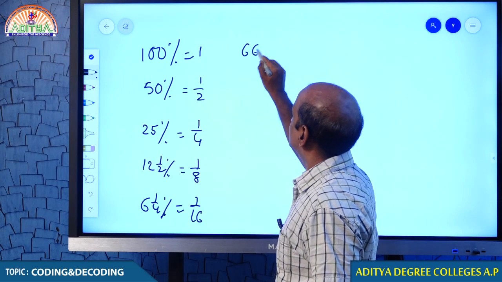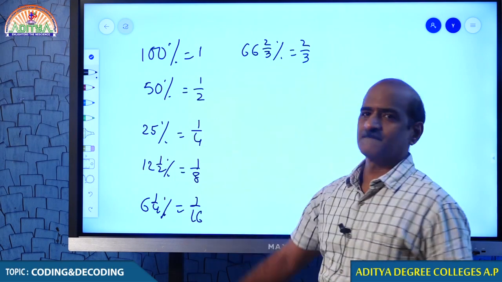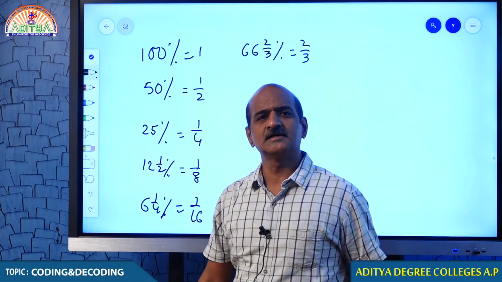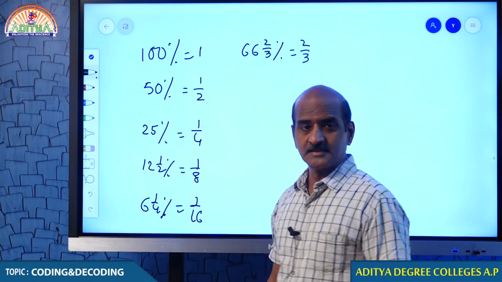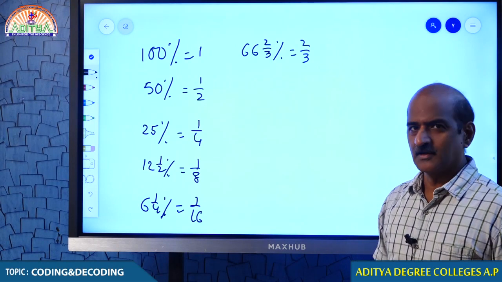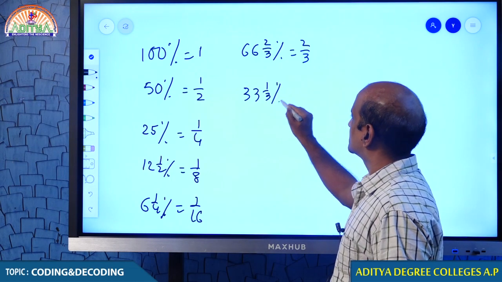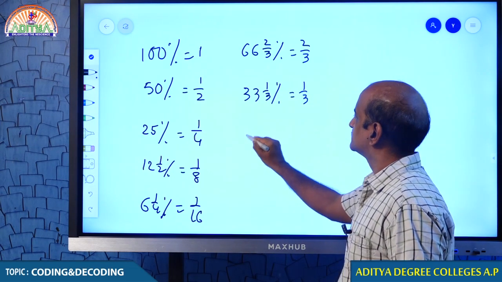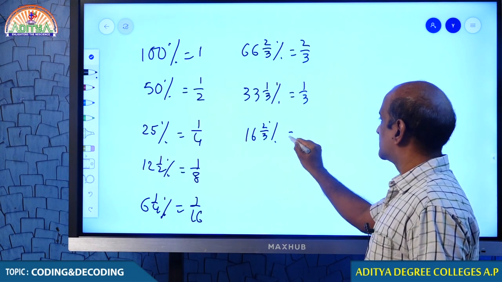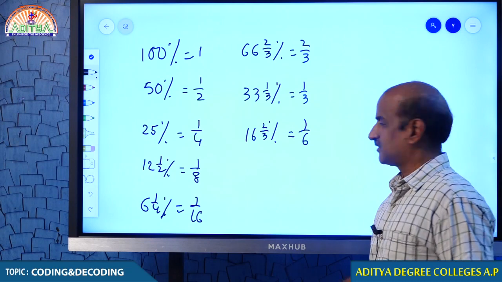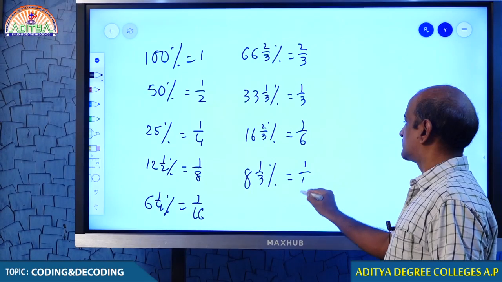And by the way, 66 2 by 3% is 2 by 3. No need to memorize, my dear students. If you forget about that, still we can get it. But the only thing is, if you memorize, it is easy to get the calculations, right? And half of that is 33 1 by 3%, that is 1 by 3. Half of that is 16 2 by 3%, that is 1 by 6. I hope you understand. And 8 1 by 3% is 1 by 12.